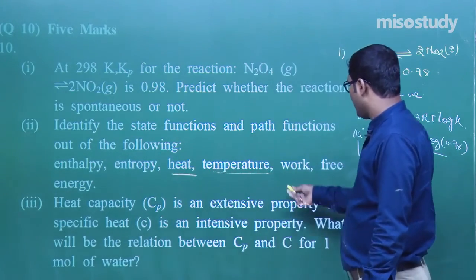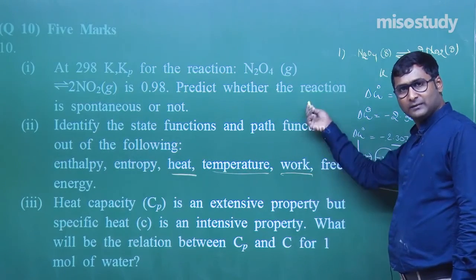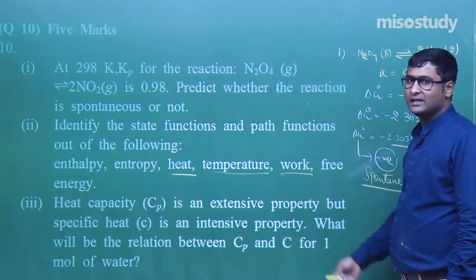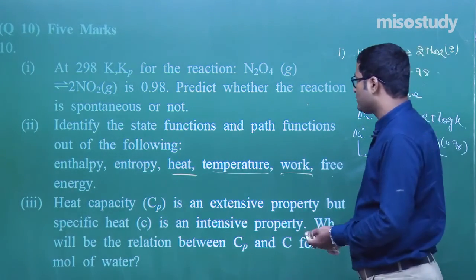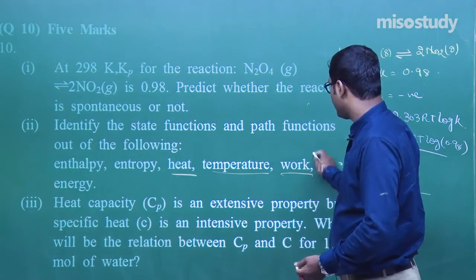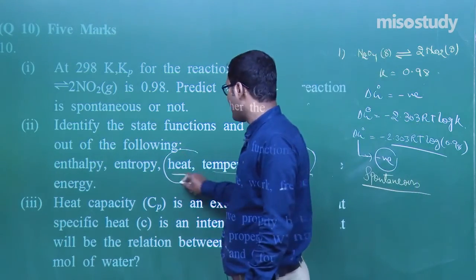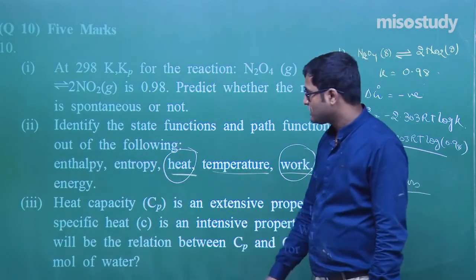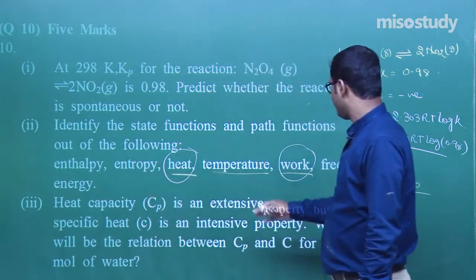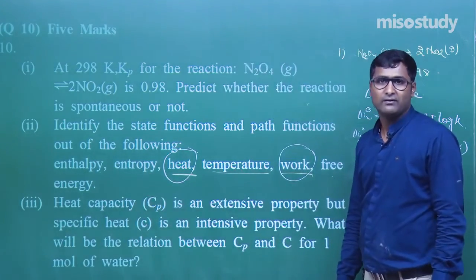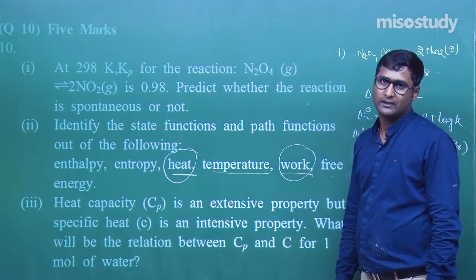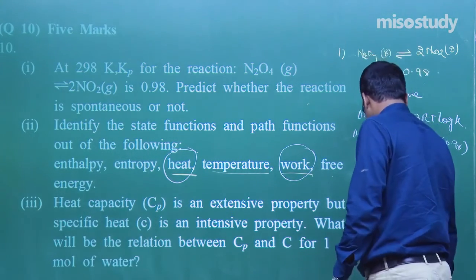Temperature is a state function, work we know is a path function, area under the curve. Free energy again a state function. So which one is a path function? Work and heat are path functions. Rest, enthalpy, entropy, temperature and free energy are, my friend, state functions. Clear to you? Yes, sir.